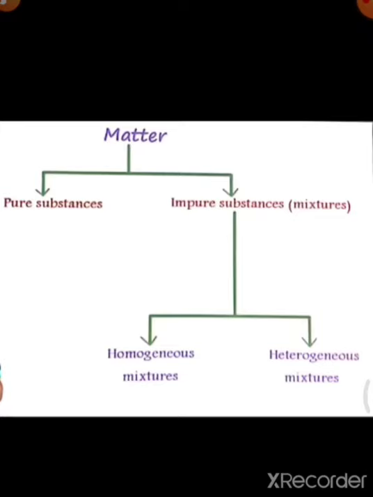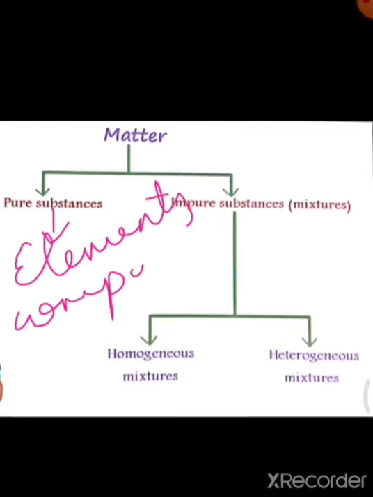Okay, in this video we are going to discuss about the mixtures. So let us start. Previously we have read that matter is categorized into two different categories, that is pure substances and impure substances. We read there that pure substances are again divided into two categories, that is elements and compounds. And in impure substances only one category, that is mixture, is there.